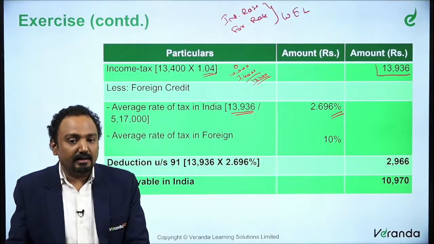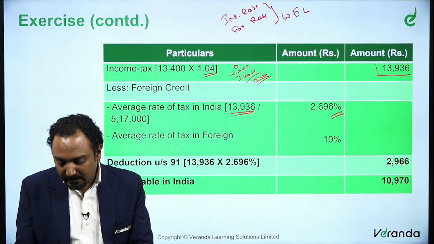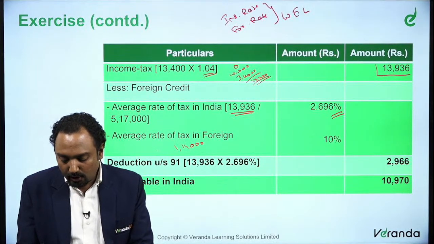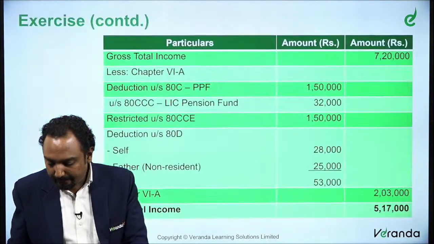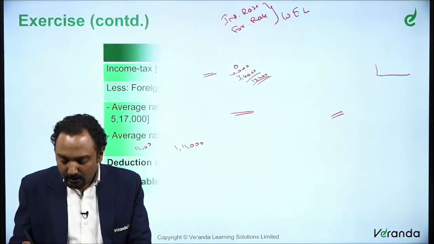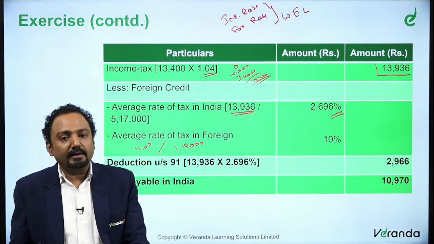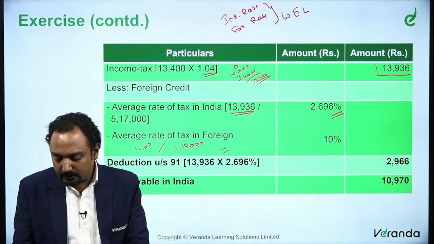So you take 2.696, whereas there it is 10%. That is 11,000 divided by 1,10,000, that gives you 10%.